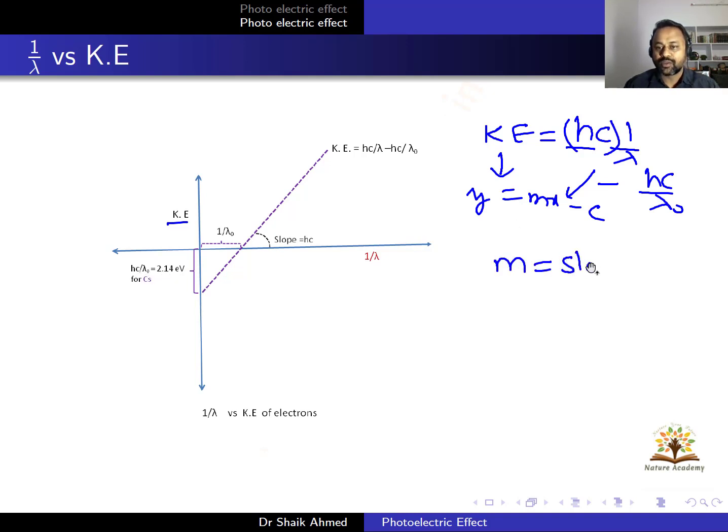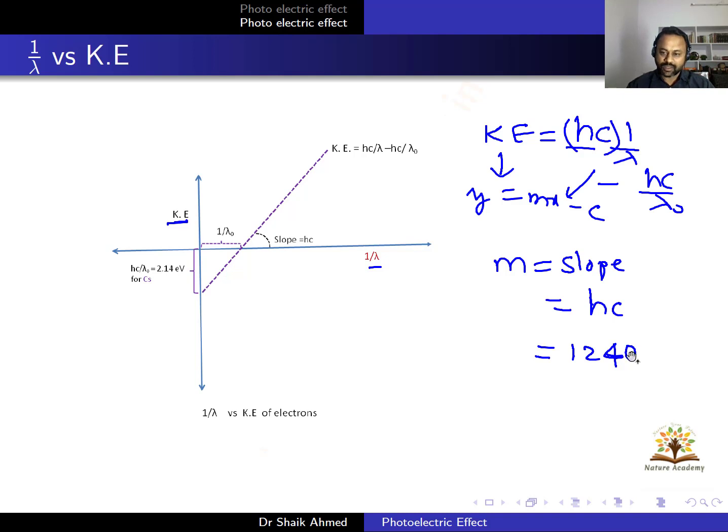m is the slope, right? So when you plot kinetic energy against 1/λ, you will get a slope, and what is the slope? hc is my slope here. So hc is the slope. In your exam, sometimes they will ask a theoretical question: when you draw the graph between kinetic energy and 1 by wavelength, or sometimes in wave numbers also, the slope of the graph represents h into c.